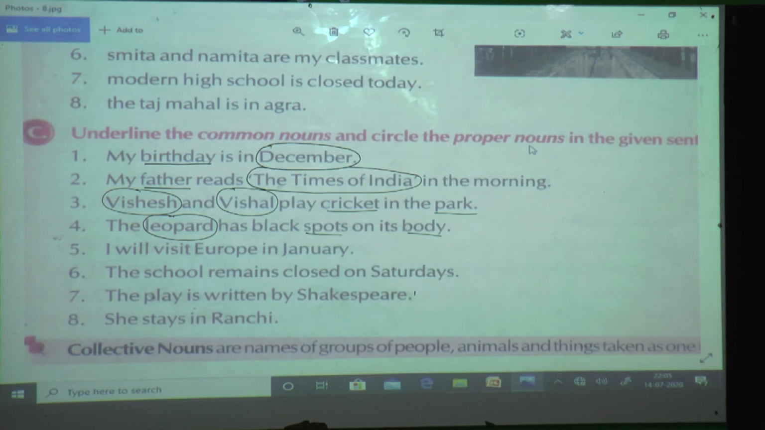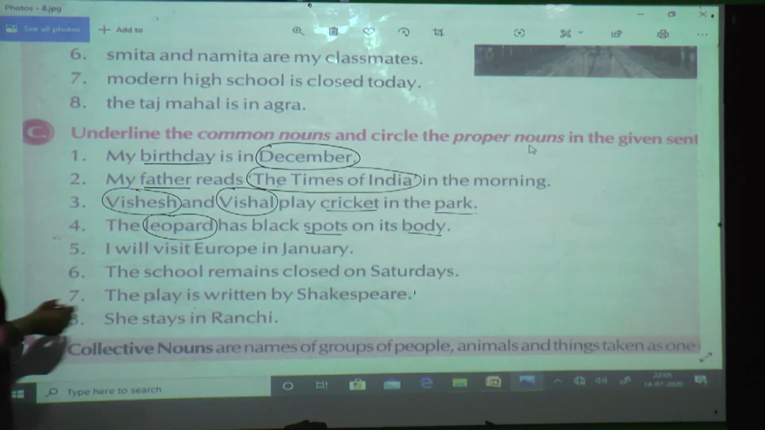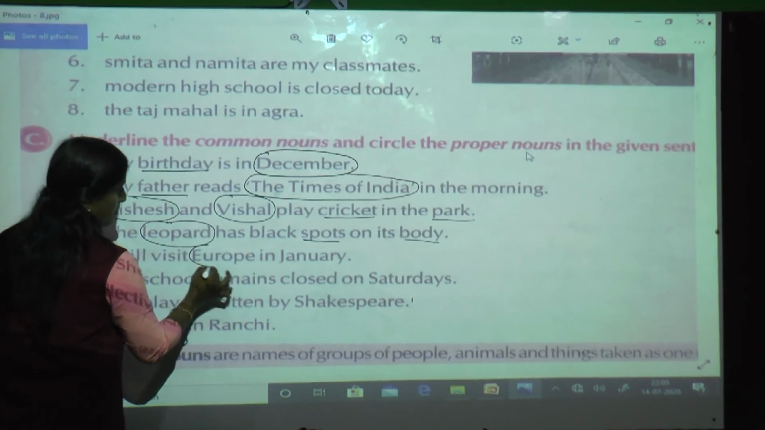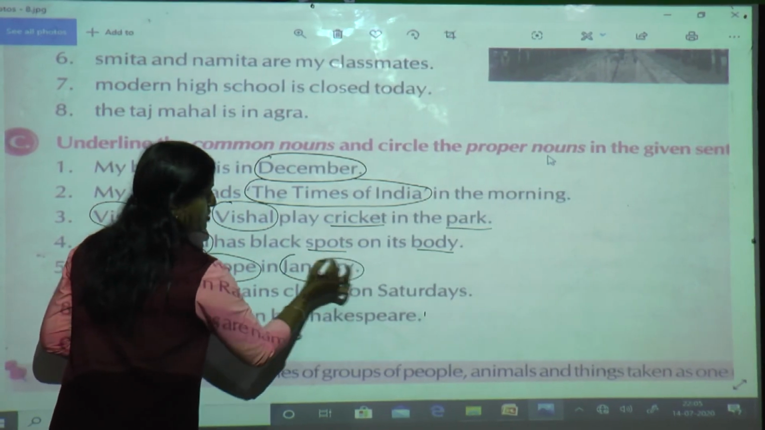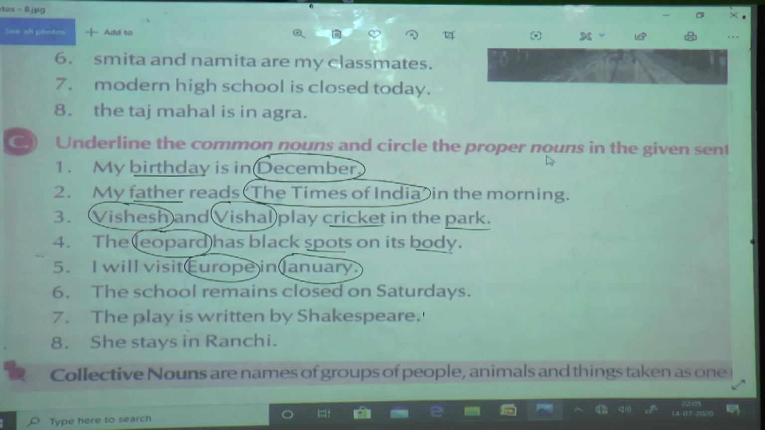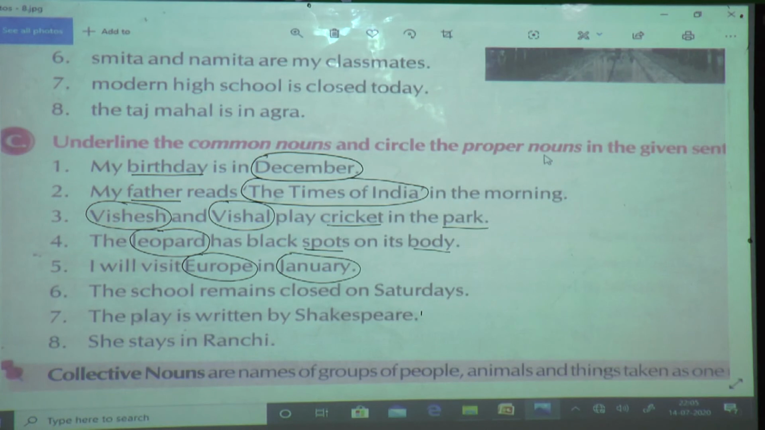I will visit Europe in January. As the name of a country is specified, this is a proper noun. And the name of a month is also specified. This is also a proper noun. There is no common noun in the fifth example.